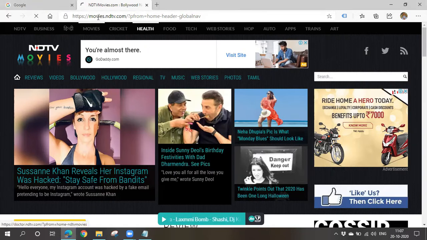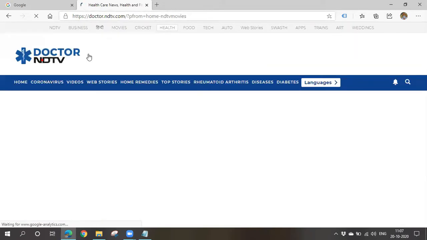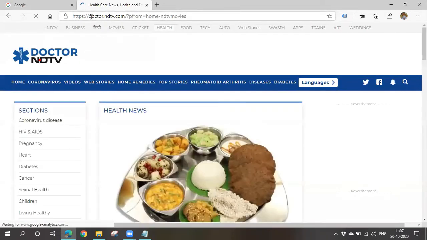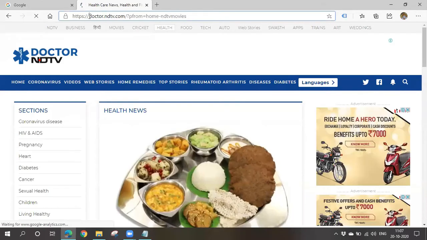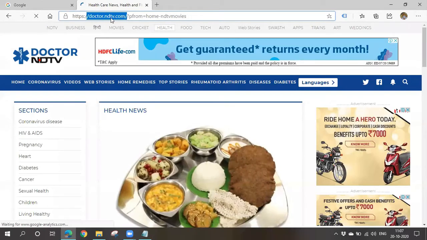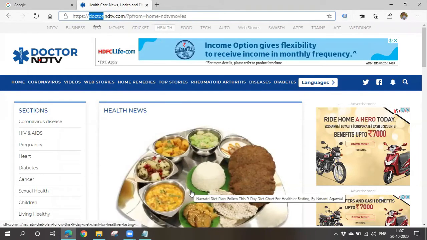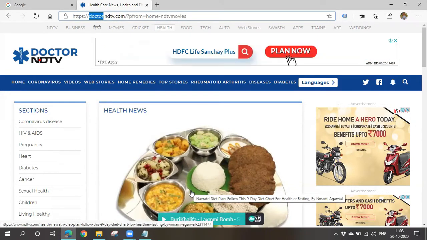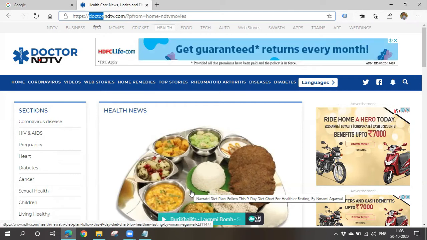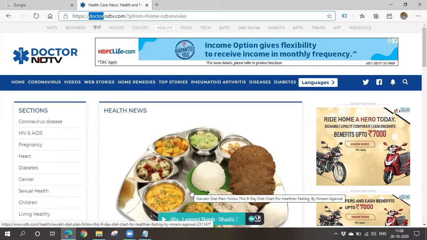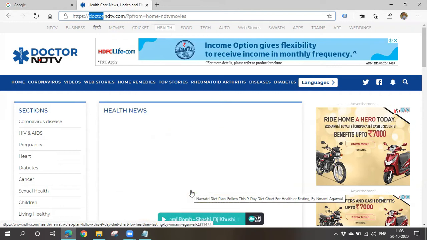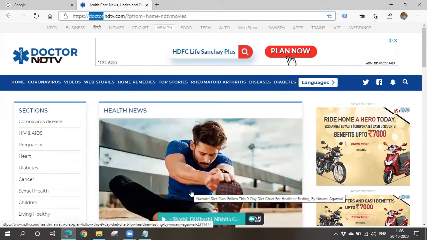Every URL is divided into subdomains like health.ndtv.com, sports.ndtv.com, and so on. They divide the whole news into categories. This is another subdomain: the primary domain is NDTV and the subdomain is doctor. We can also create such subdomains so that we can divide our data and people can understand it easily. That's the use of subdomains.